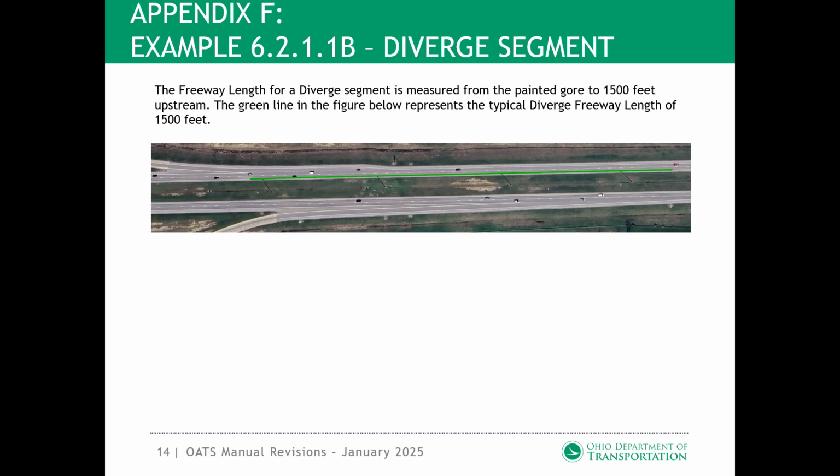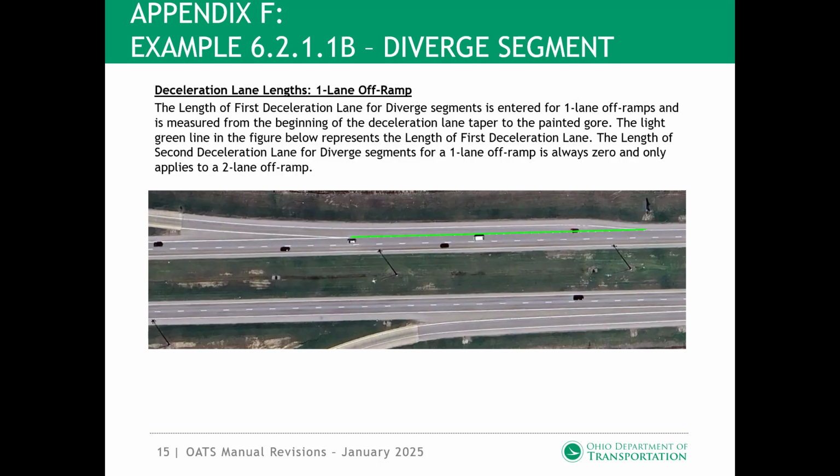Example 6.2.1.1b, diverge segment. The freeway length for a diverge segment is measured from the painted gore to 1,500 feet upstream. The green line in the figure below represents the typical diverge freeway length of 1,500 feet.